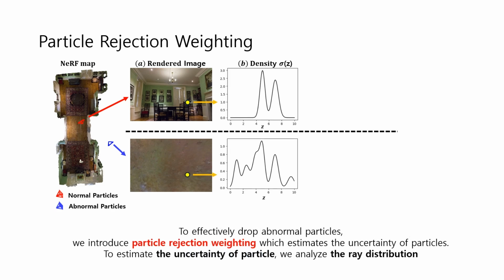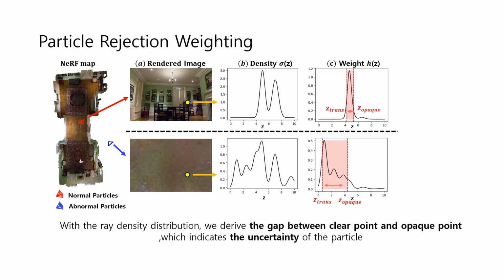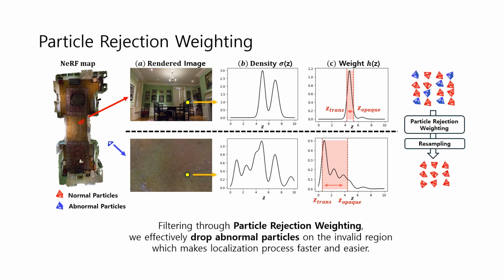To effectively drop abnormal particles, we introduce particle rejection weighting, which estimates the uncertainty of particles. To estimate the uncertainty of particles, we analyze the ray distribution of the rendering pixel. With the ray density distribution, we derive the gap between the clear point and the opaque point, which indicates the uncertainty of the particle. Filtering through particle rejection weighting, we effectively drop abnormal particles on the invalid region, which makes the localization process faster and easier.